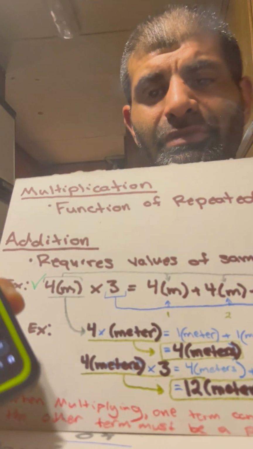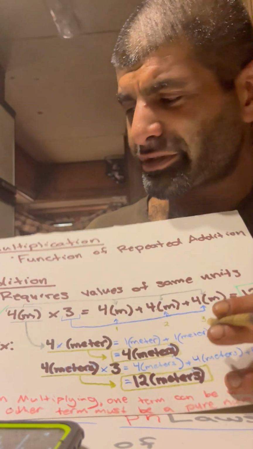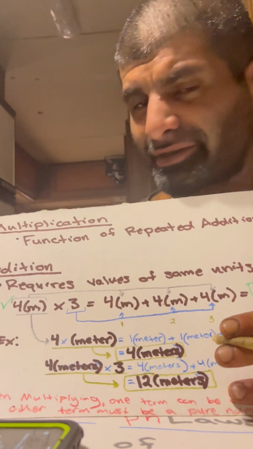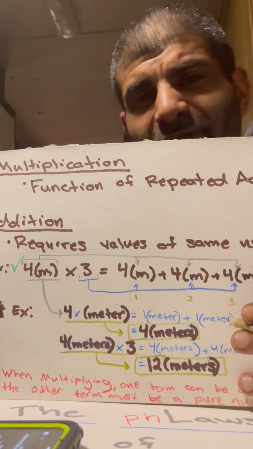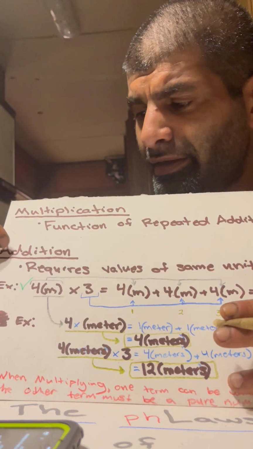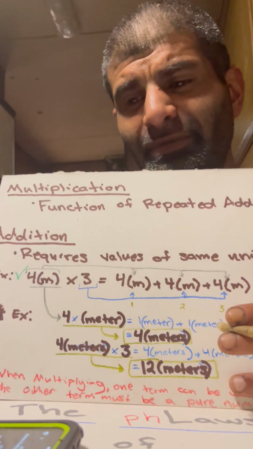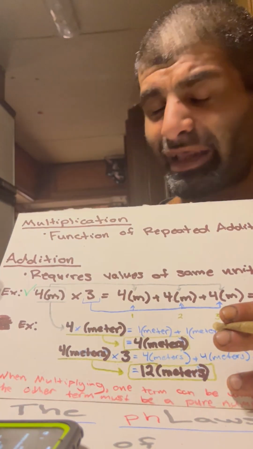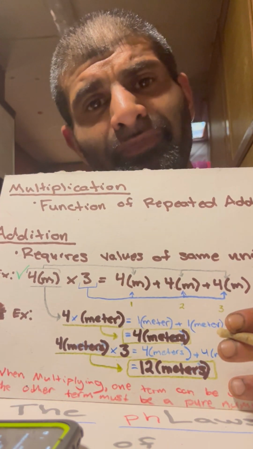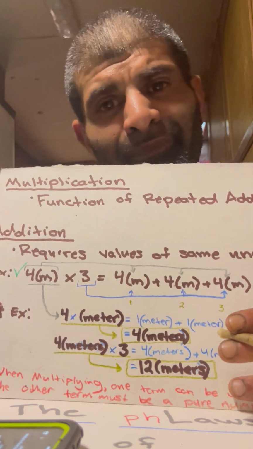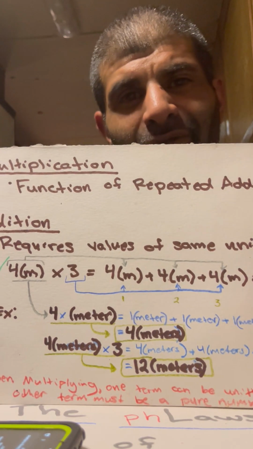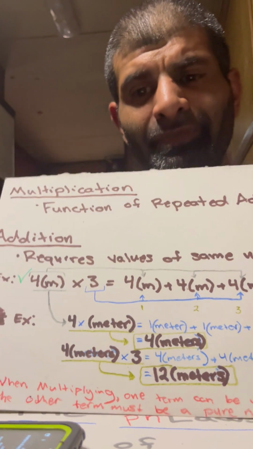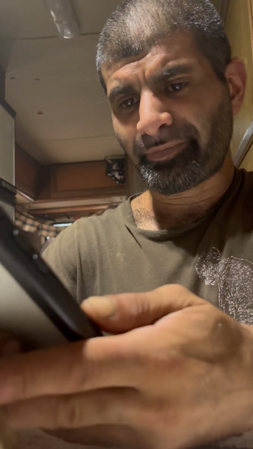Okay, so that being said, multiplication is a function of addition, right? And with addition, if you want it to make any reasonable sense in physics, you can only add values that have similar units. Otherwise, it would be meaningless. Like you can only add meters to meters or seconds to seconds, but you can't add meters to seconds. And if you're not familiar with that, I'll show you what ChatGPT says about that.